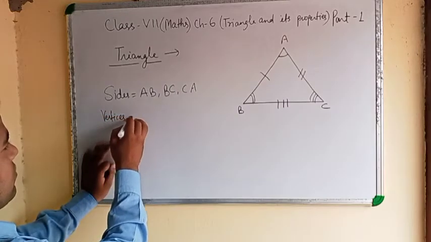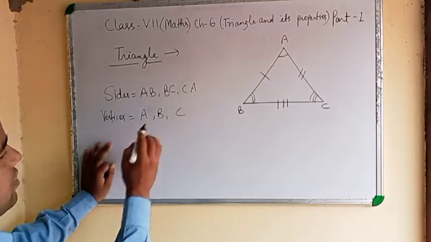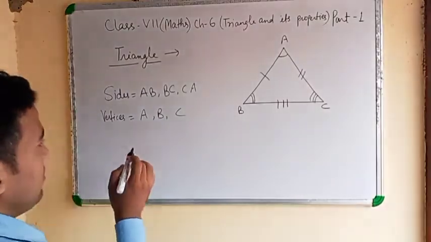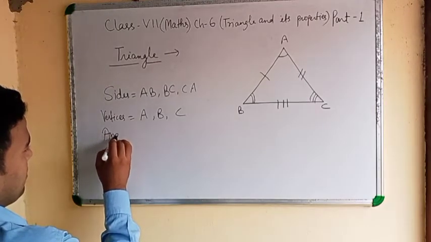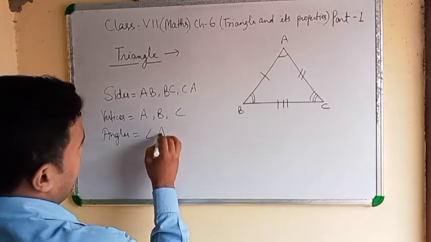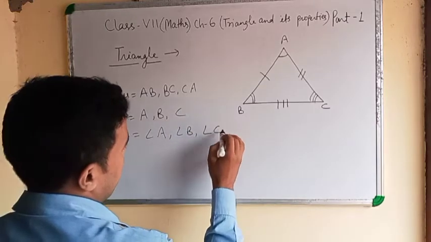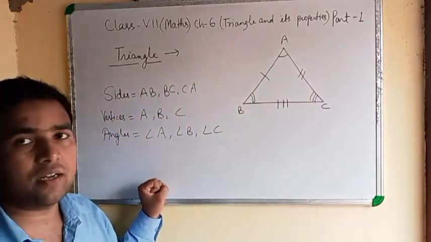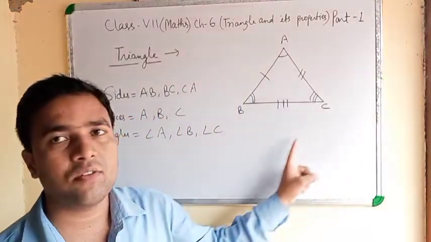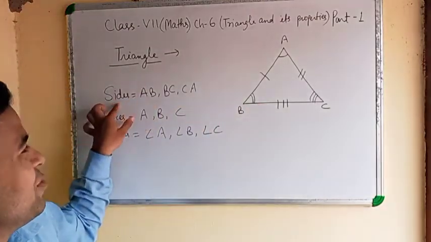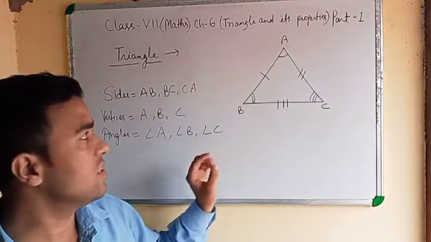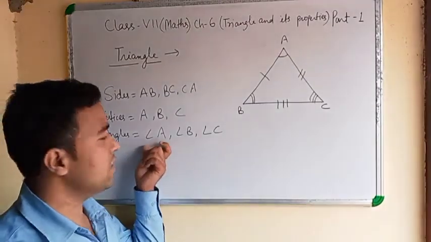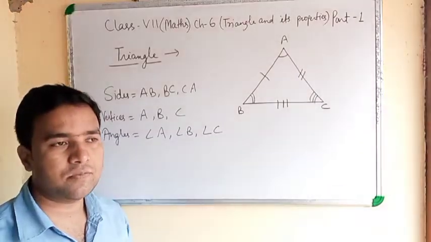The vertices are A, B, C. Then three angles: angle A, angle B, and angle C. So you can say a triangle is a simple closed figure having three sides AB, BC, CA, three vertices A, B, C, and three angles: angle A, angle B, and angle C. Clear? Note down this.